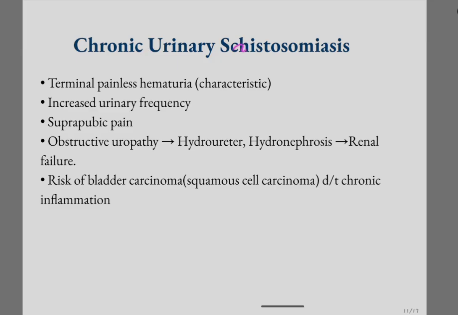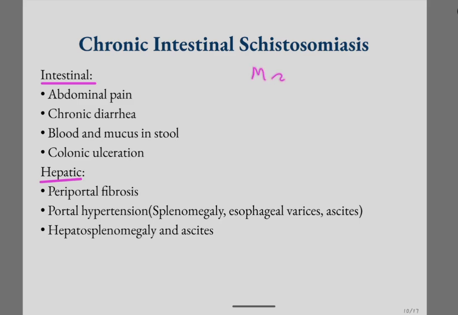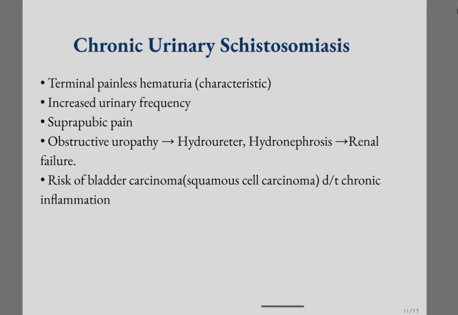Next is chronic urinary schistosomiasis, which is caused by Schistosoma haematobium, while intestinal is caused by Mansoni and Japonicum. Okay, so in urinary schistosomiasis, you can see a terminal painless hematuria. Hematuria means passage of blood in urine, and it is often terminal. At the end of urination, a painless hematuria can be seen, which is a characteristic feature of urinary schistosomiasis, and increased